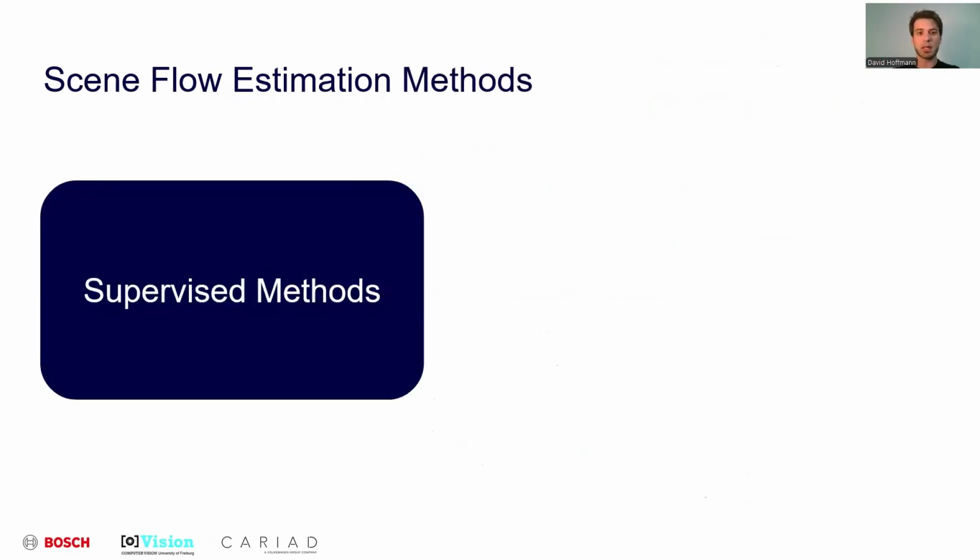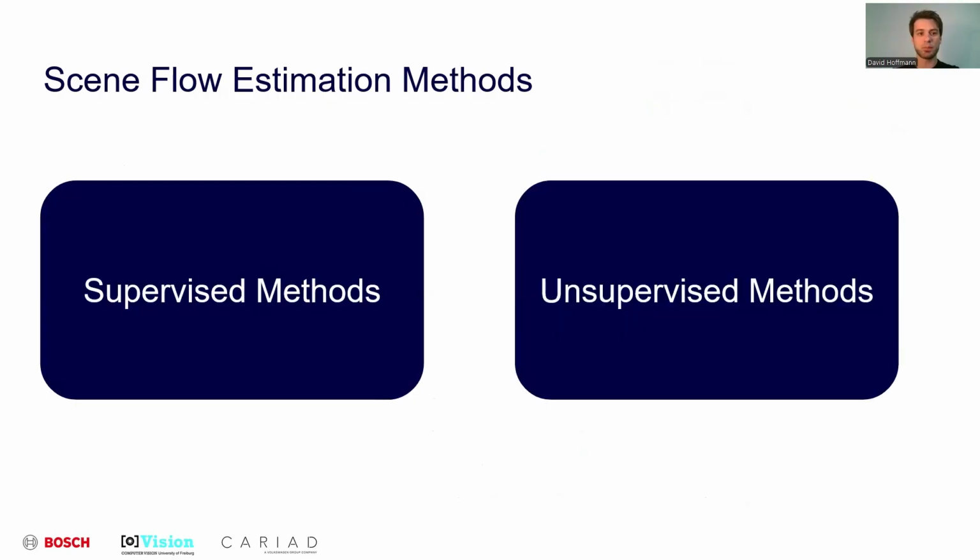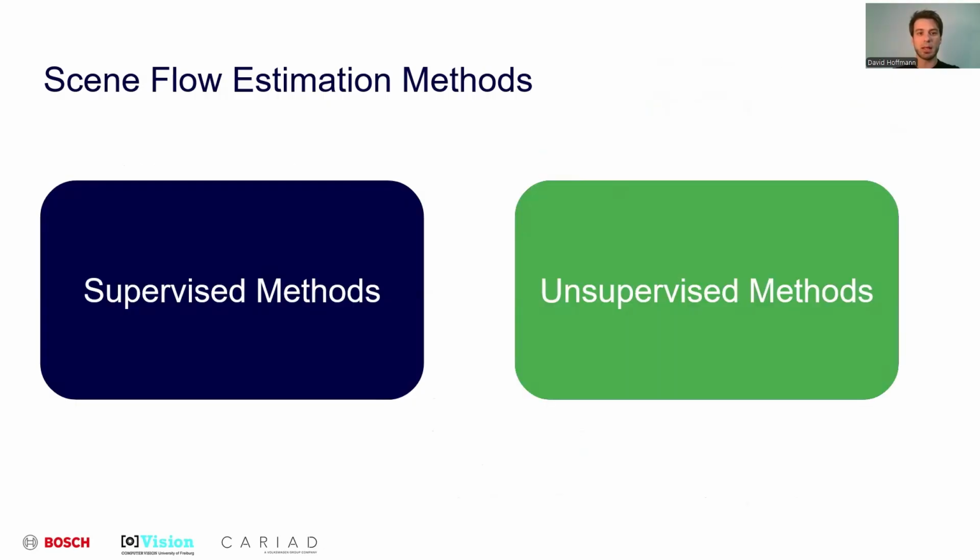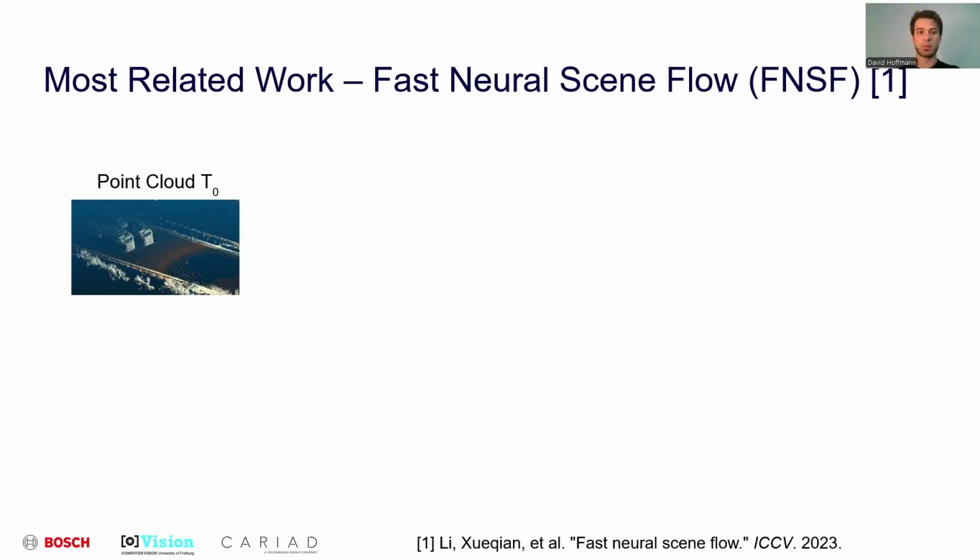Scene flow estimation methods can be broadly categorized into two main classes, supervised and unsupervised approaches. In this work, we concentrate on unsupervised scene flow estimation. We introduce a novel unsupervised method called Floxels, short for flow voxels. The most relevant prior work is the unsupervised method fast neural scene flow.